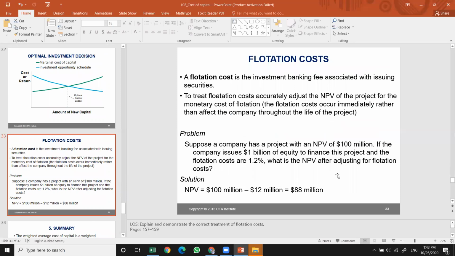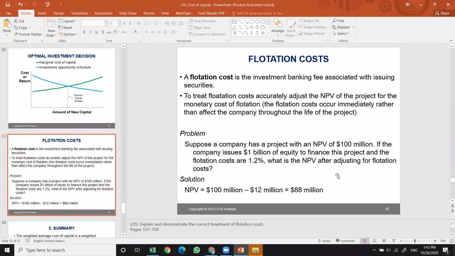Flotation cost is the cost of the investment banking fee associated with issuing securities. To treat the flotation costs accurately, adjust the NPV for the project by the monetary cost of flotation. As an example, a project has an NPV of 100 million and the company issues 1 billion of equity to finance the project, where the flotation costs are 1.2%. What is the NPV after adjustment for the flotation cost?